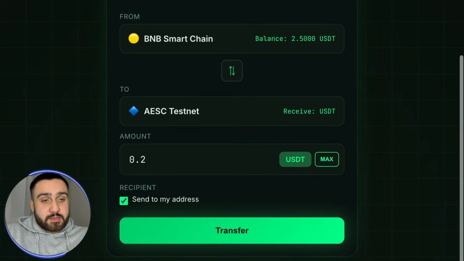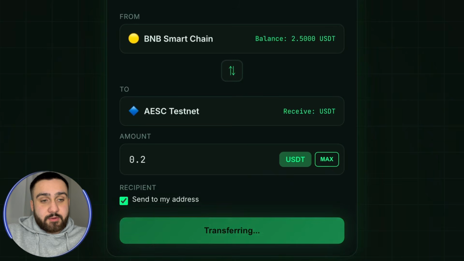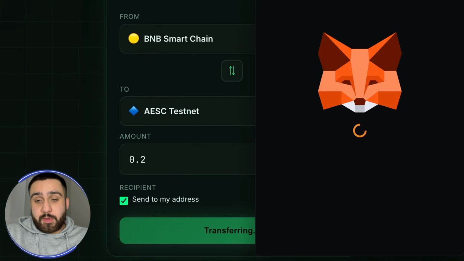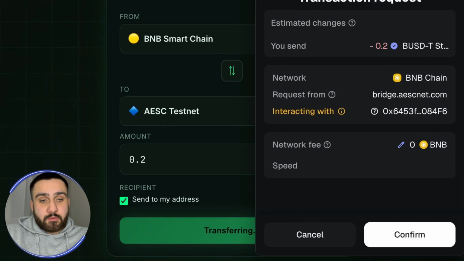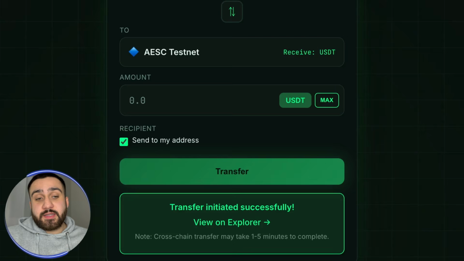So right now we can transfer like this right here, and again we are going back to the MetaMask right now, and we also need to confirm this. We can see what you send, how much you send, and who you interacted with, and like I said, there is no network fee. So for the transaction request we need to confirm first. You can see that the transfer was initiated successfully.